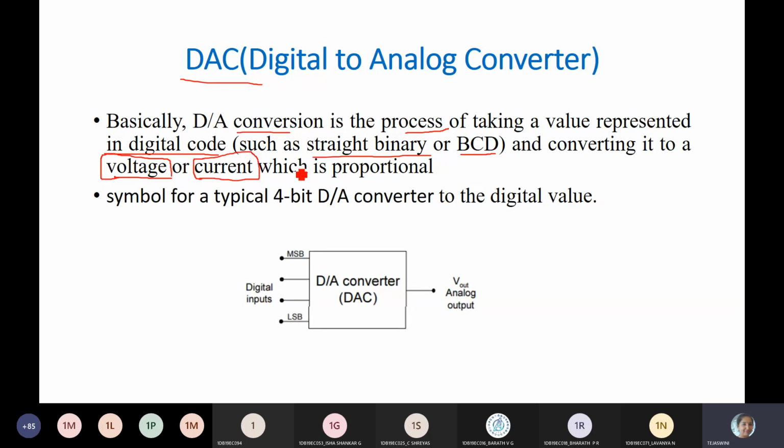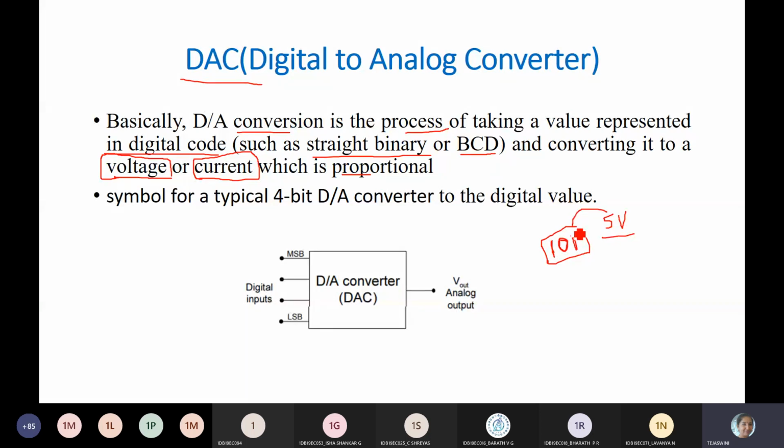For example, if I give 5 volts, this is a representation of the number 5 in 3-bit binary. As you know, 5 according to the 4-2-1 code is 101. Yes, this can be written as 5 volts. Like this, the output is linearly proportional to the input.